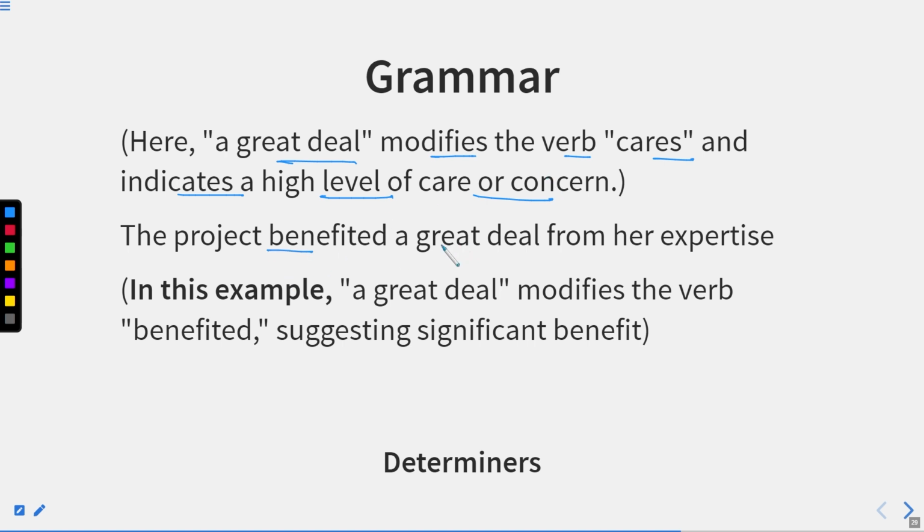The project benefited a great deal from her expertise. Now, in this example, you can see benefited. This is a verb, and it has benefited a great deal from. It means they were very much benefited by this. So, in this example, a great deal modifies the verb benefited, suggesting significant benefit. So, this is how we can use this term as well.